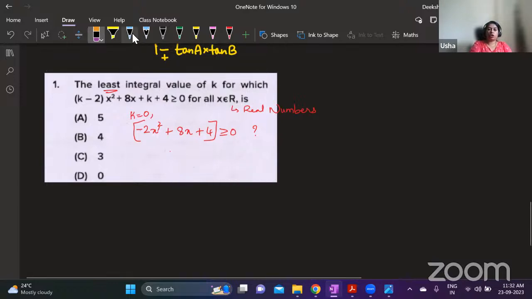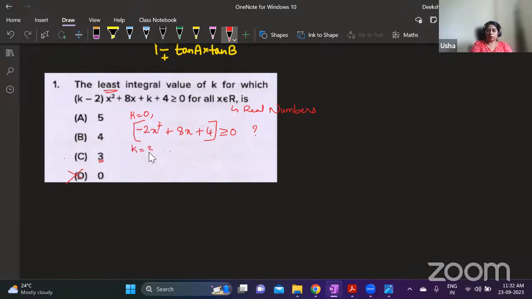So this is not our answer. So how to check this? First take k as 0 and substitute. Now this should be greater than or equal to 0 for all values of x. When x is 0, this is greater than 0. You tried x as +1 and it was still greater than 0. When you tried x as minus 1, it was not greater than 0. Therefore, this is wrong. So you have to try with 3. So 3 minus 2 is 1.